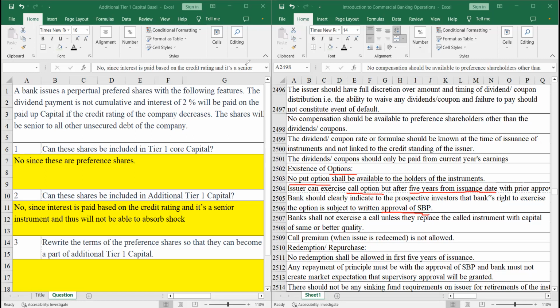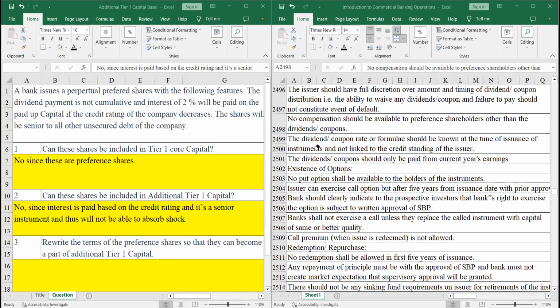Lastly, if the company is retiring such an instrument, then the company should also replace the instrument with capital of the same quality or better. And the call premium is not allowed. They should not be able to give these investors any extra bonus because you are retiring the instrument.